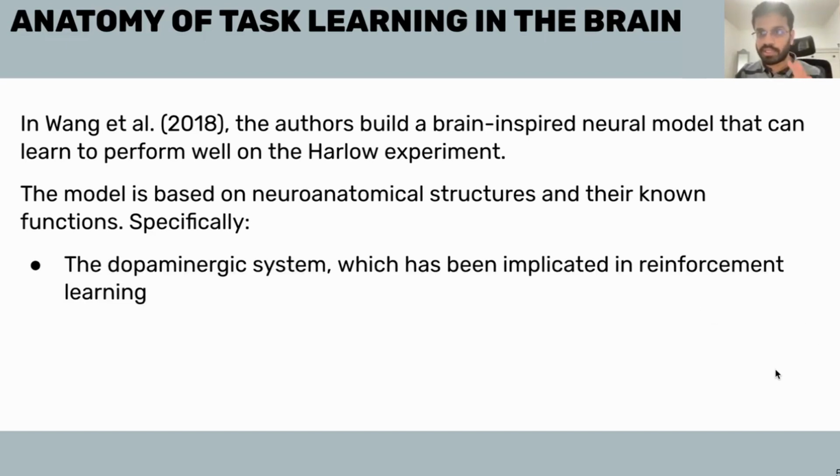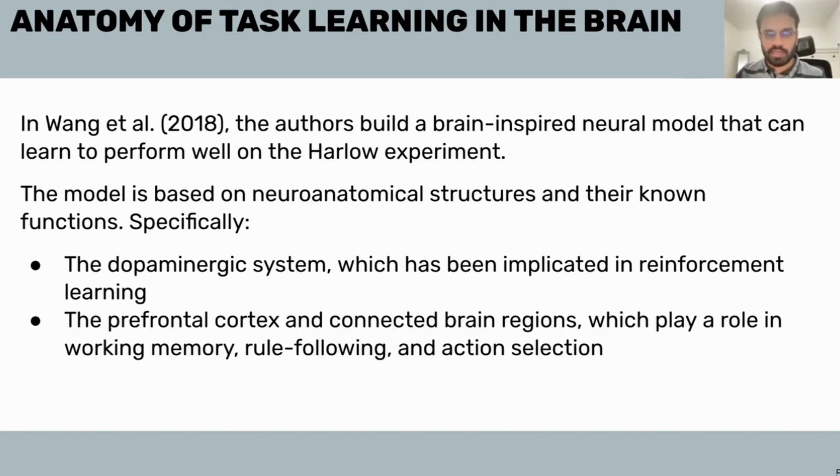First is the dopaminergic system in the brain, which is implicated in reinforcement learning. And then there's the prefrontal cortex and the other connected brain areas, which play a role in working memory, rule following, and action selection. These are important, working memory and the other factors, to integrate information across time. If you're in a task, you can have some sort of memory during that task.